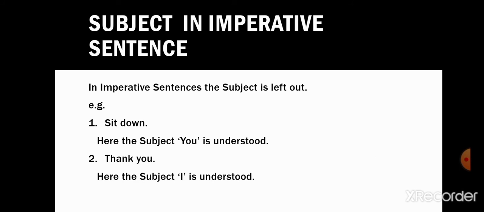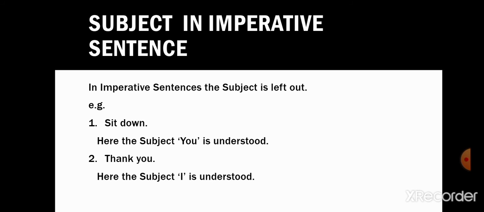Now subject in imperative sentence. This is also very important. In imperative sentences, the subject is left out. For example, sit down. Here students, sit down is an imperative sentence. Here the subject you is hidden and it is understood. Who sit down? You sit down. So you is understood here.